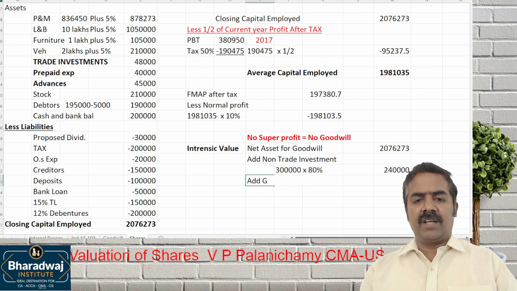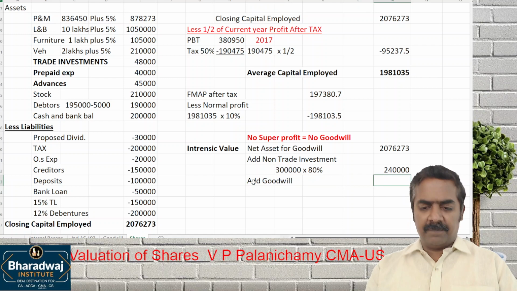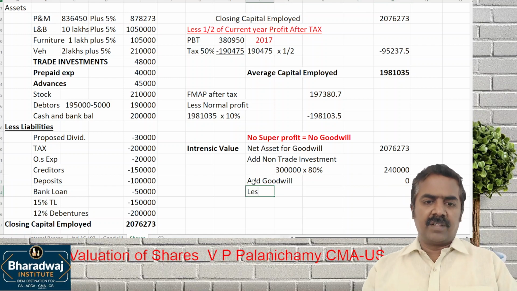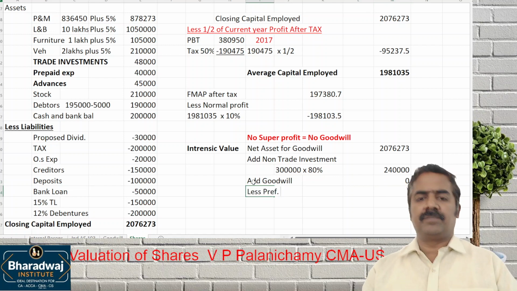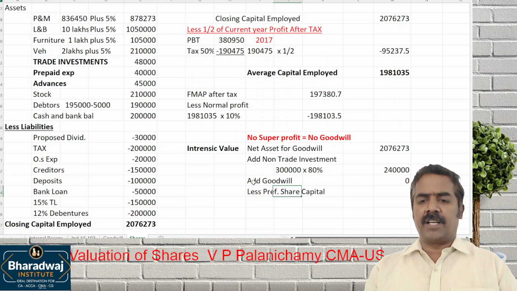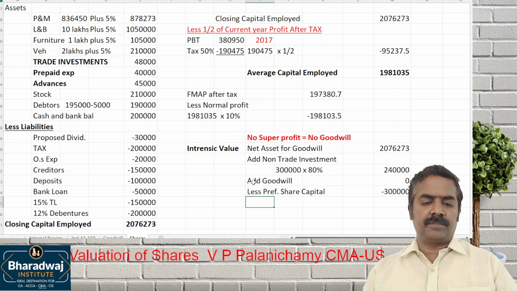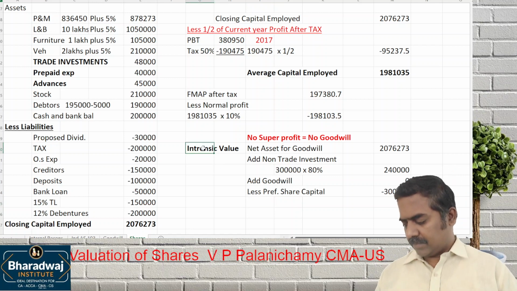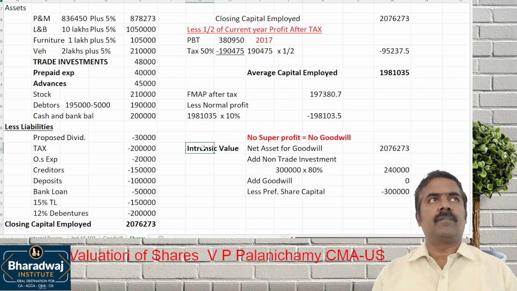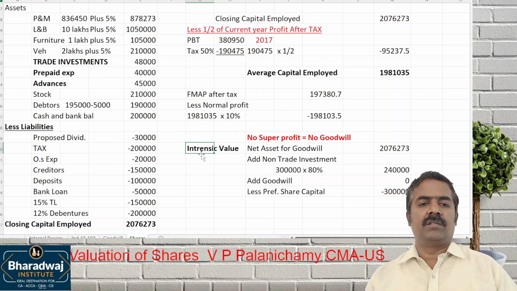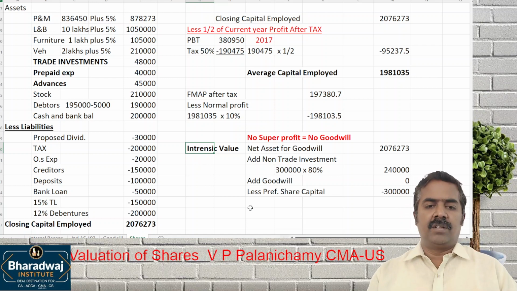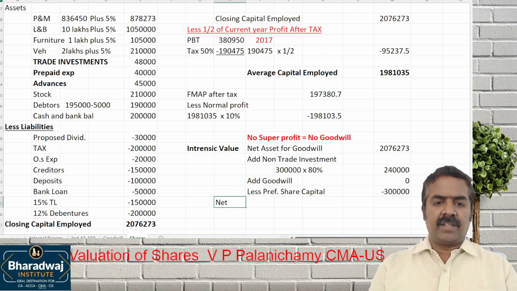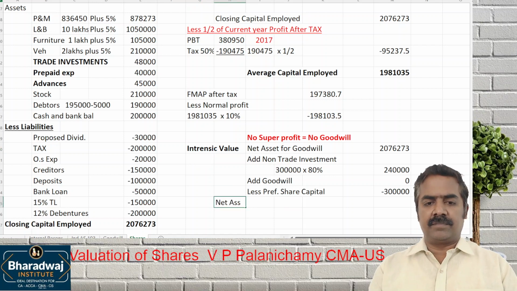Then we can include goodwill value if there is any. There is no goodwill. What is the extra liability we will reduce? Preference share capital. What is the preference share capital? 3 lakhs. This will give us net assets before notional calls.